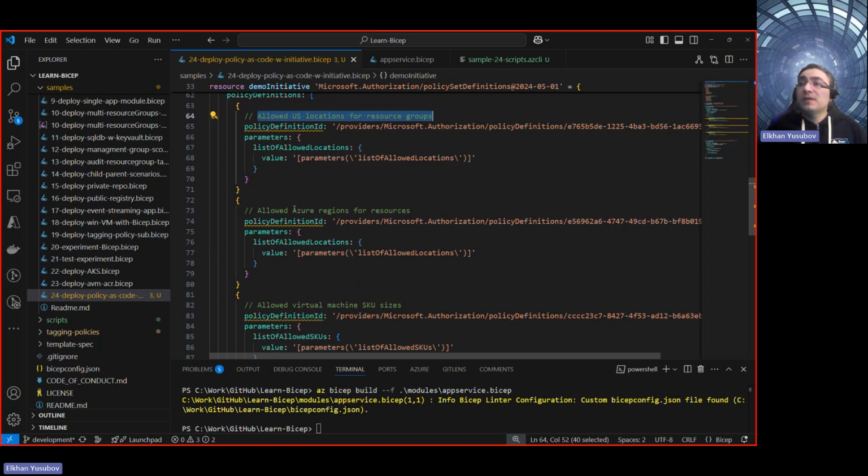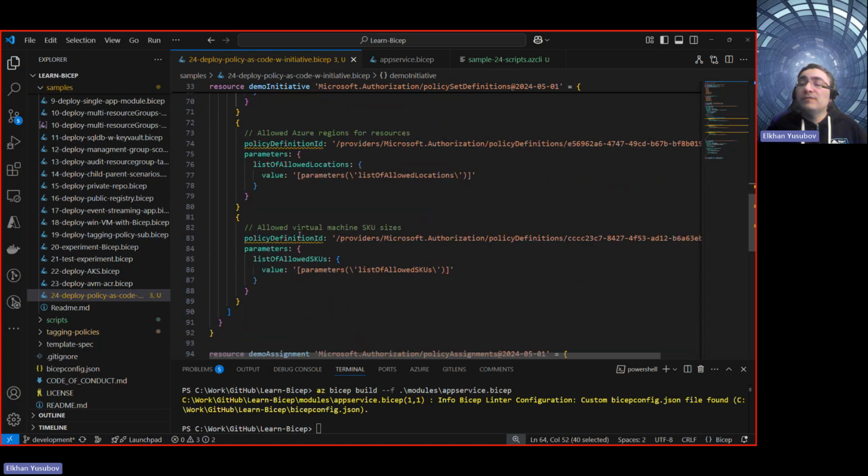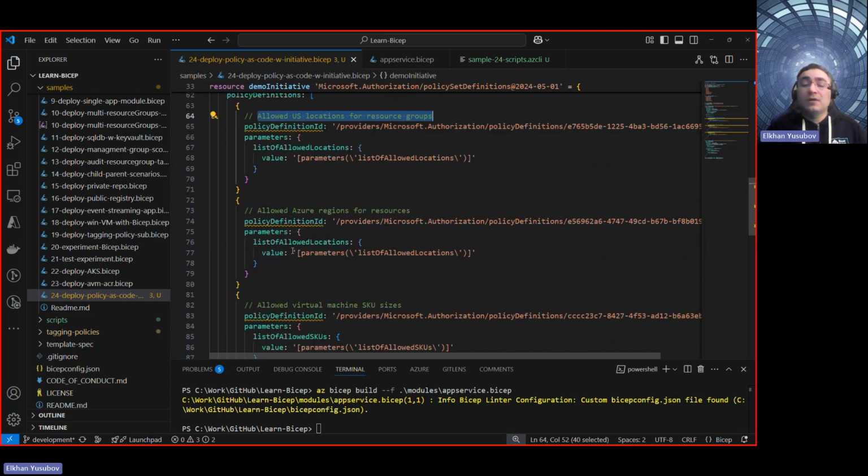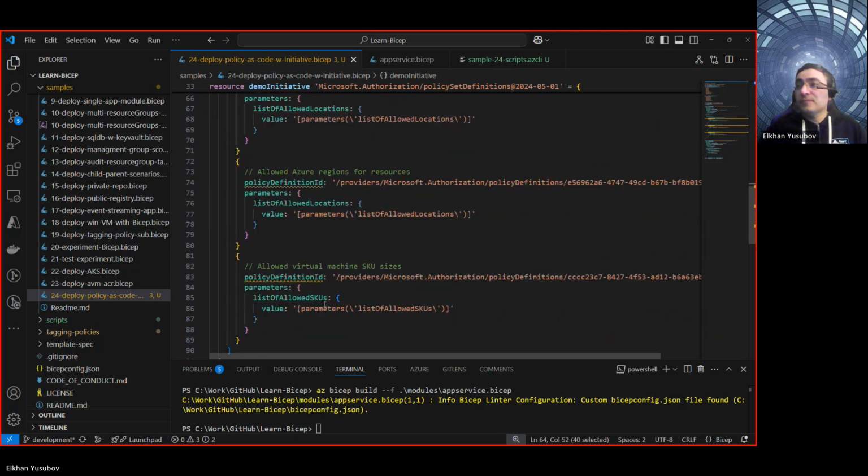This one again is allowed locations for resources. I grab this one, and I have a third definition which defines allowed virtual machine SKU sizes. Okay, so I have this, and again, I got these policy definition IDs from existing built-in definitions, but I combine them into a custom initiative because I want to make sure that these rules are enforced on my Azure subscription.